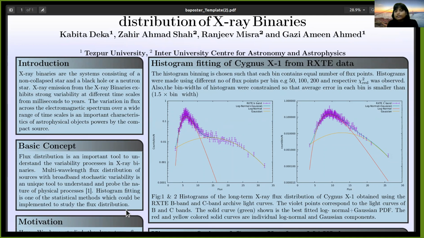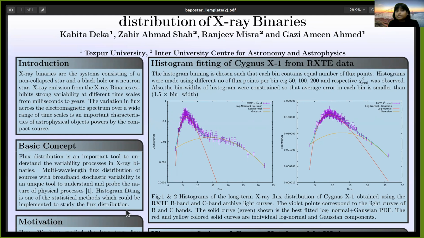We have also constrained the bin weights of the histograms so that the average error in each bin is smaller than 1.5 times the bin width. Histograms were made using different numbers of flux points per bin.